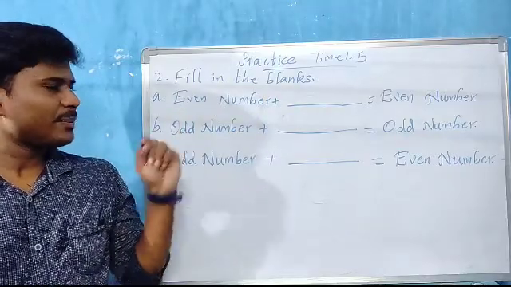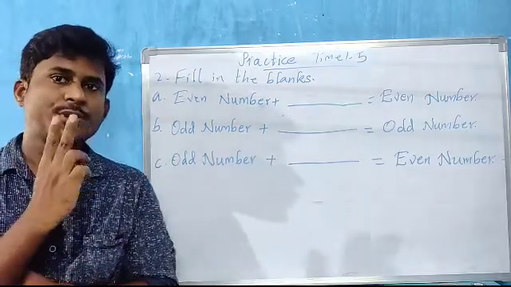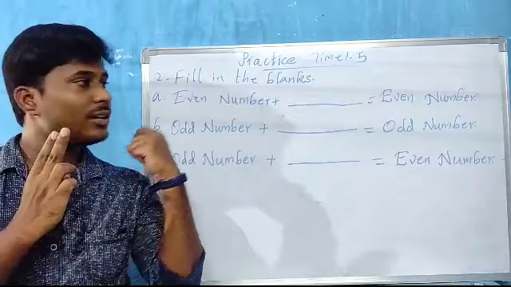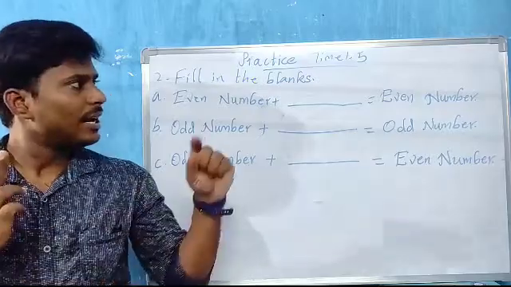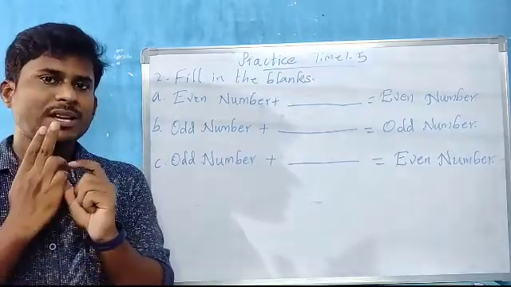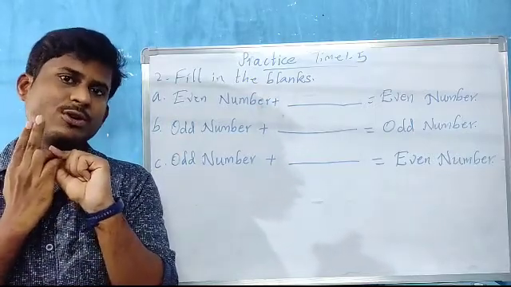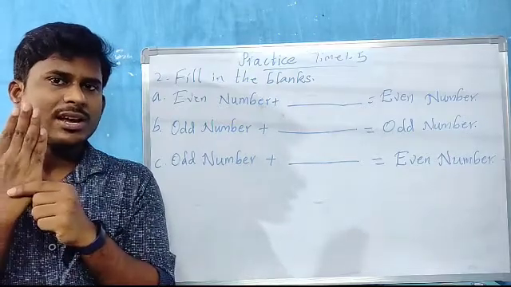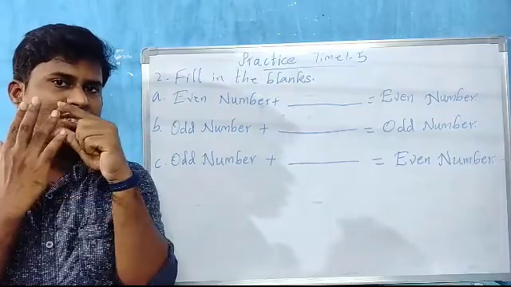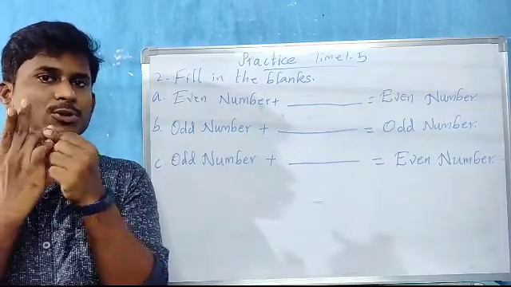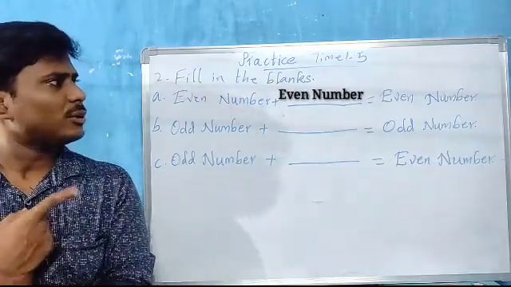Simple example, children, let us take 2. 2 fingers plus how many fingers will give us an even number of fingers? Even means what, children? 2, 4, 6, 8, 0. Let us think the answer is 4. If 2 fingers are here and I have added some fingers, I get 4, because 4 is an even number. How many did I add? 2 fingers. 2 is an even number. So even number plus even number equals even number.